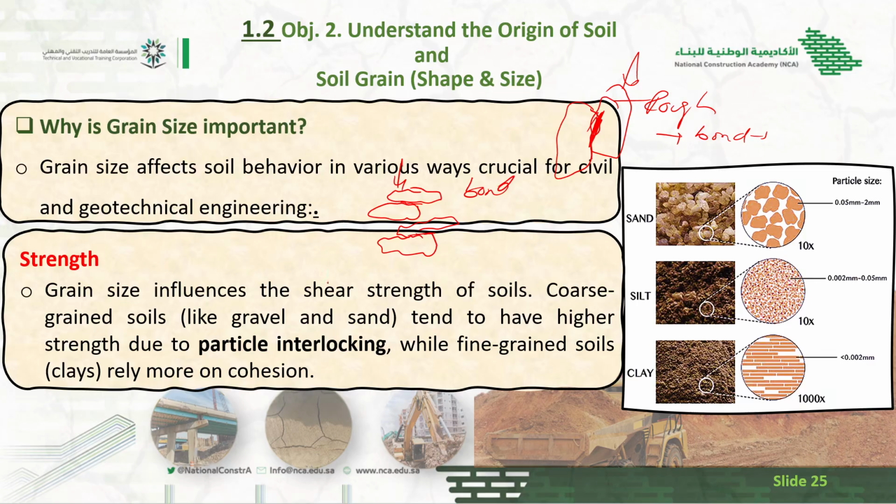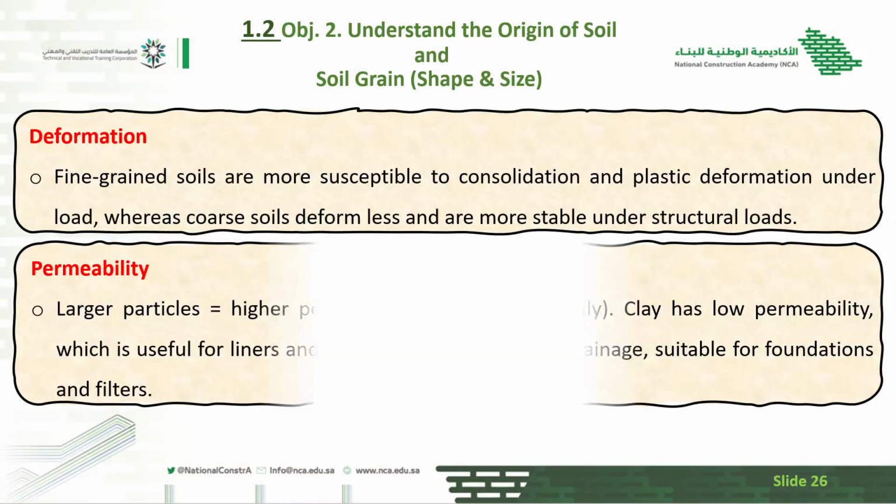For the fine grains, what we say is for the cohesive materials, they have the bonds with each other. They can resist the load by means of bond. And the non-cohesive, like sand and gravel, they can take the load by means of what? Friction. The silt and clay, they take the load by means of bonding between the particles.